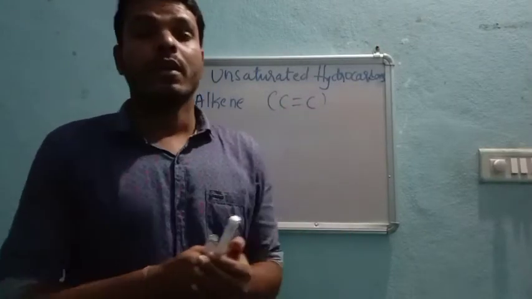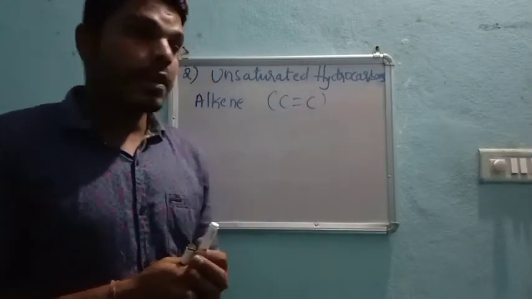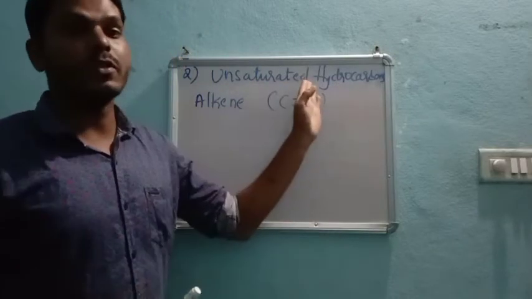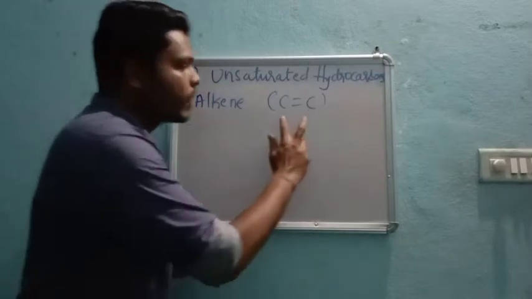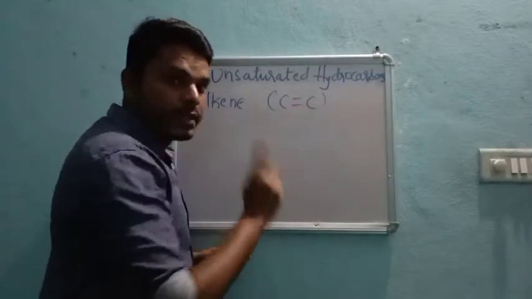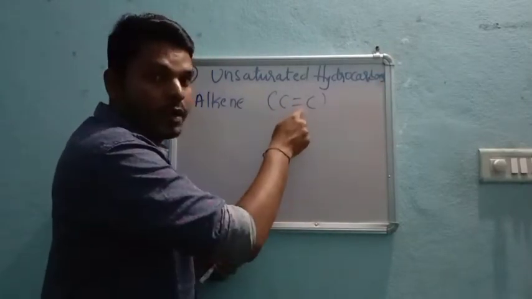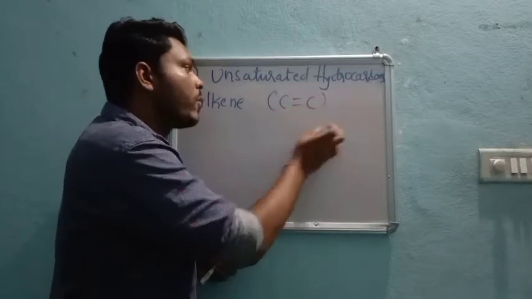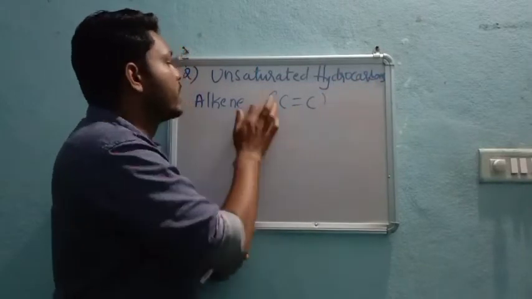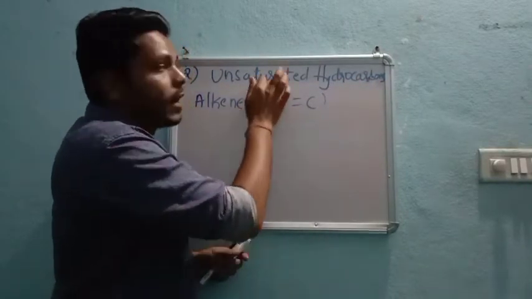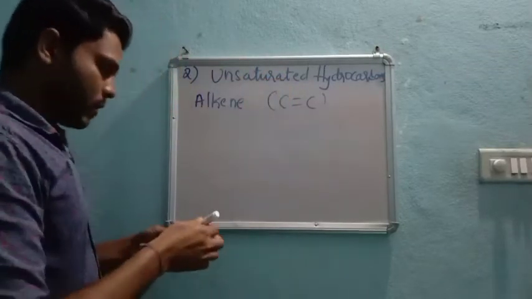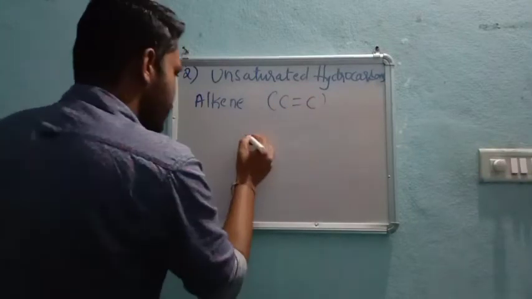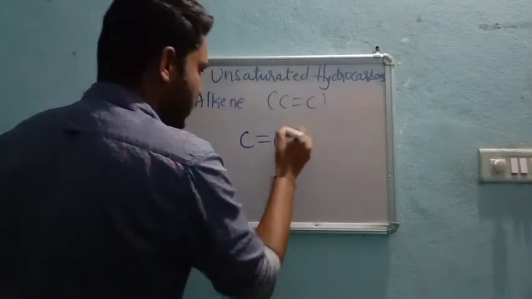Then such hydrocarbons are called alkenes or unsaturated hydrocarbons. I repeat, if in between carbon and carbon there is a double bond, then those hydrocarbons are called alkene or unsaturated hydrocarbons. Okay, so you will write the complete structure of this C and C.